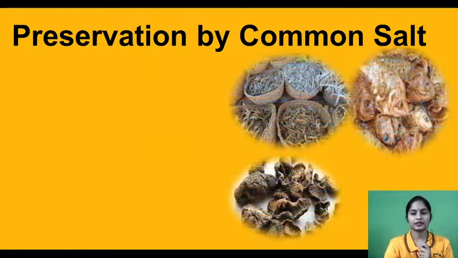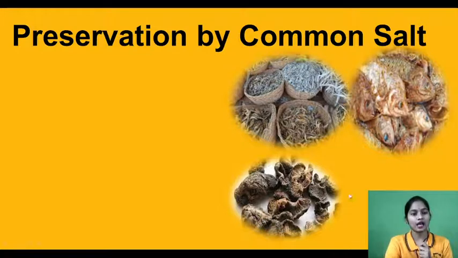Yes. Now moving to the next, preservation by common salt. These are the examples. See, if you keep fresh fish in the open for a long time, the fish will get spoiled. Like in the diagram, it is spoiled fish. But if the same fish is coated with dry salt and dried in the sunlight, you will see that it is sold in the market as dry fish.